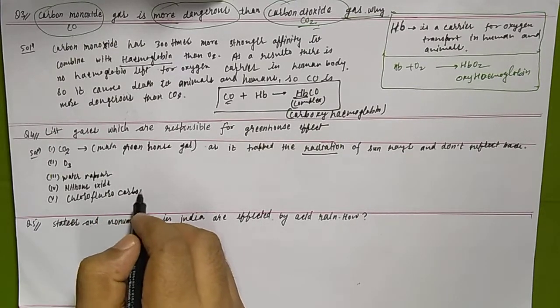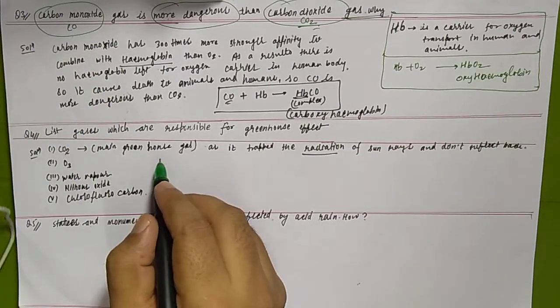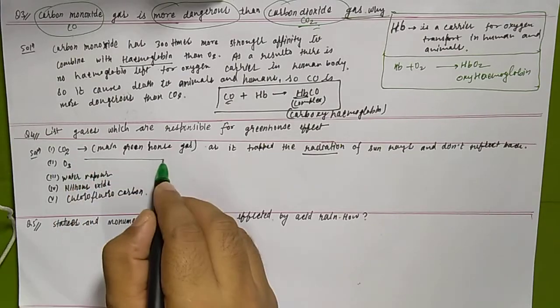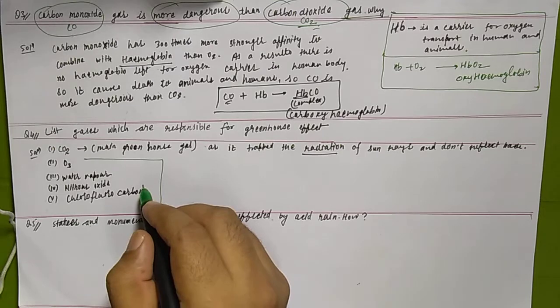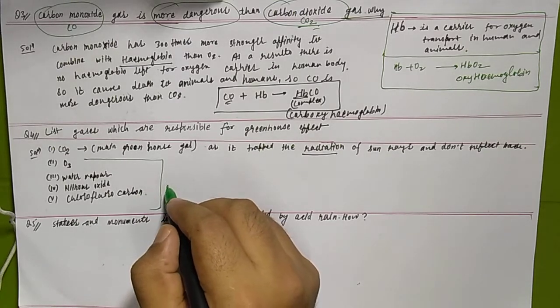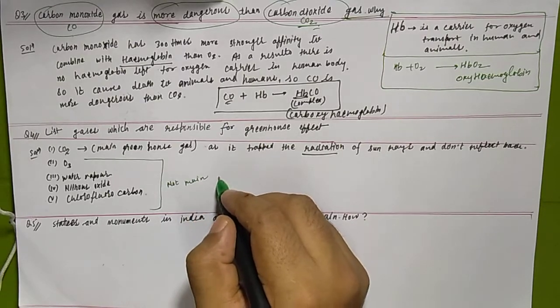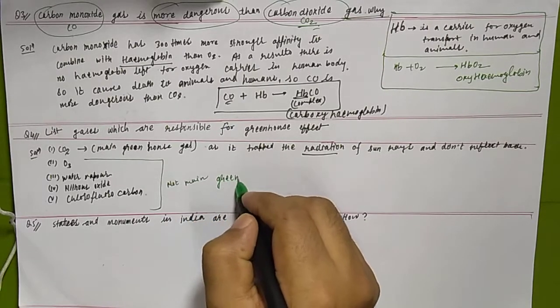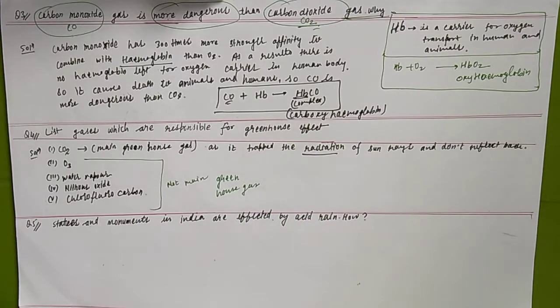So carbon dioxide is the main greenhouse gas, and ozone, water vapors, nitrous oxide are not the main greenhouse gases. They do not affect global warming as much as CO2 does.